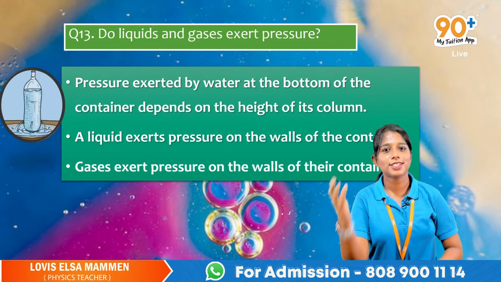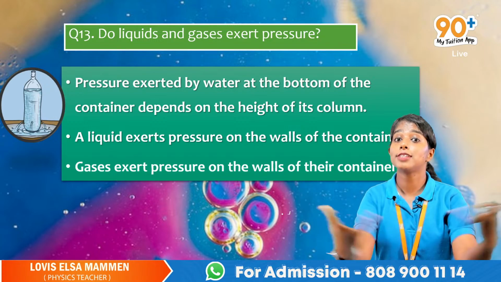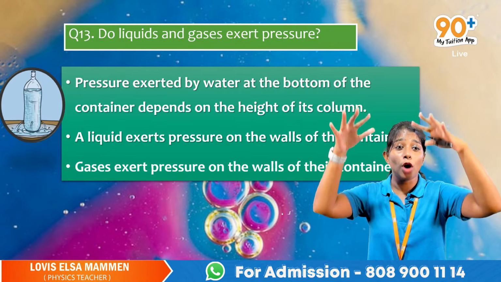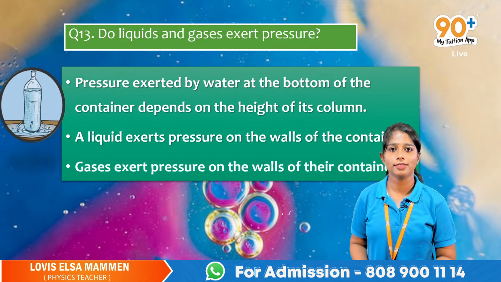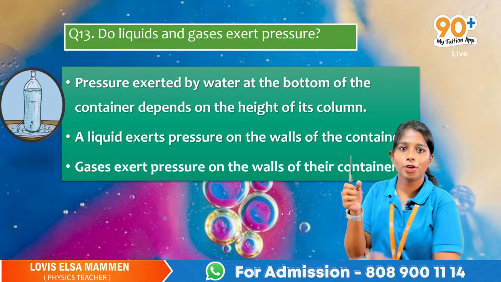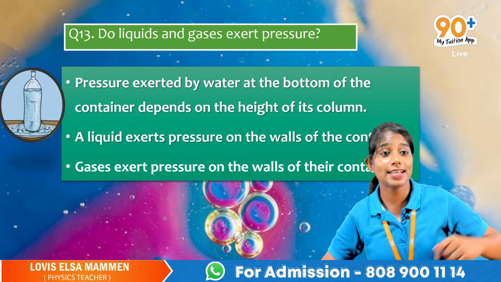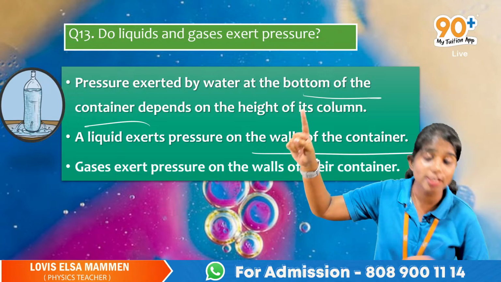This pressure is not only on the walls of the container, it is also acting on the bottom part of the container, the lowest portion of the bottle. So pressure is exerted at the bottom and on the walls of the container.